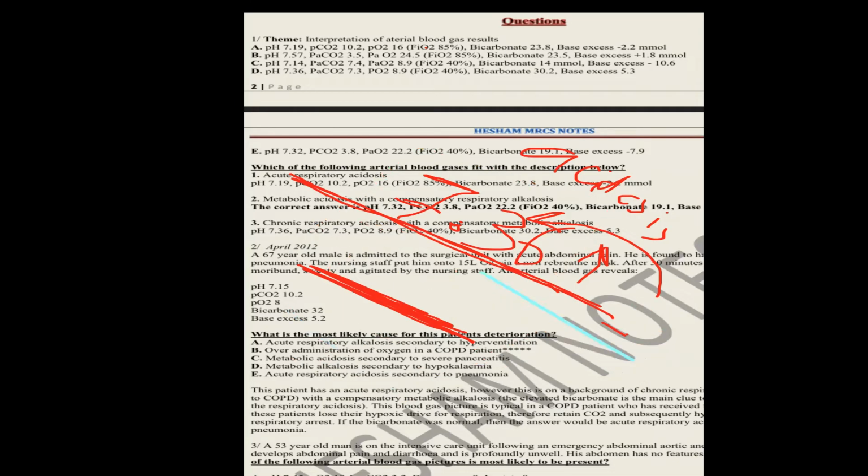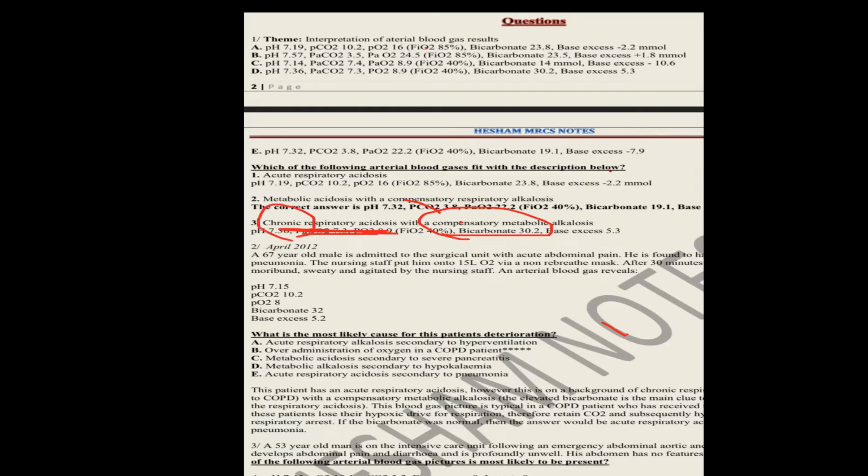When you see 7.37, it is less than 7.4, so it is complete compensation from acidosis. A pH of 7.41 and higher is compensation from alkalosis. But they are all in the normal range. This is complete compensation. So in this condition, chronic respiratory acidosis, the acidosis is completely compensated, and this is a chronic condition.